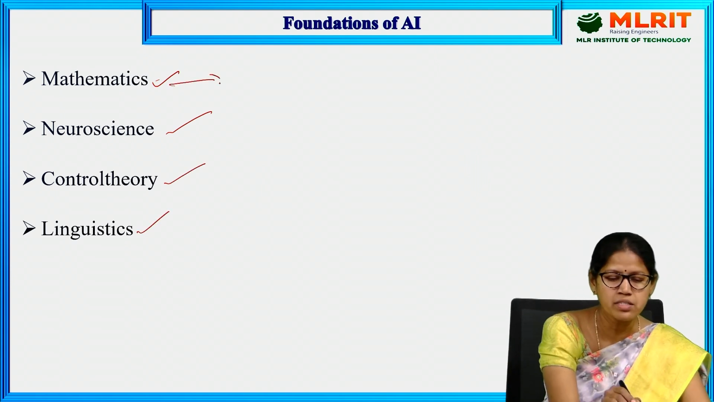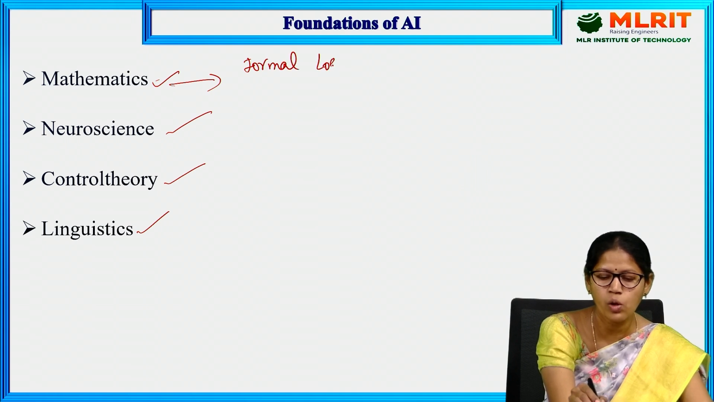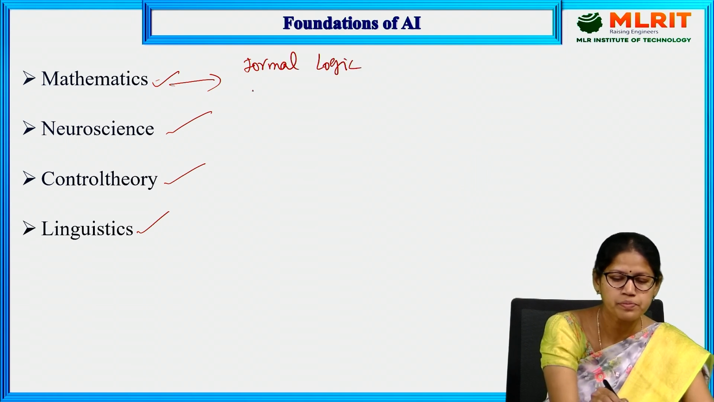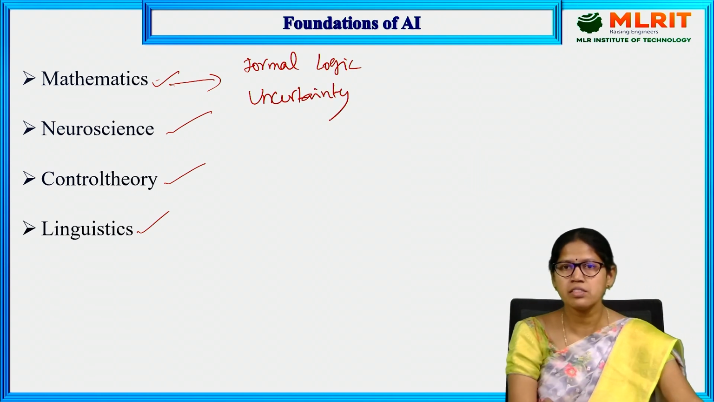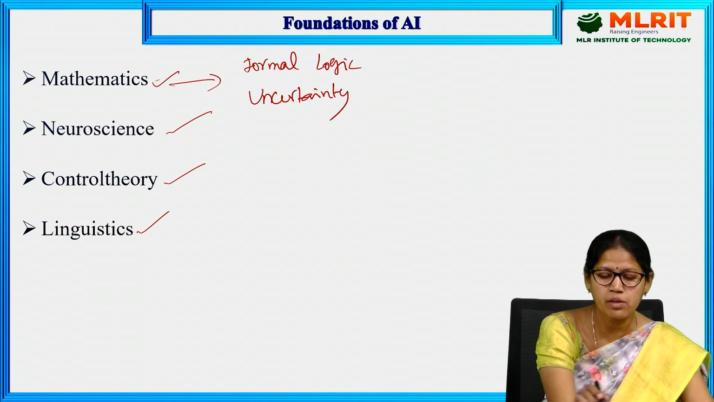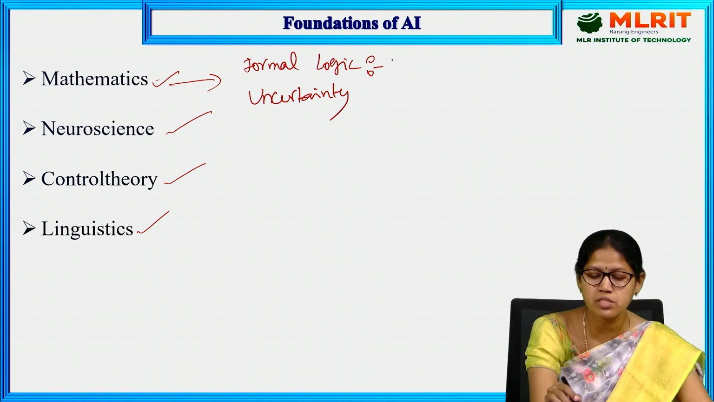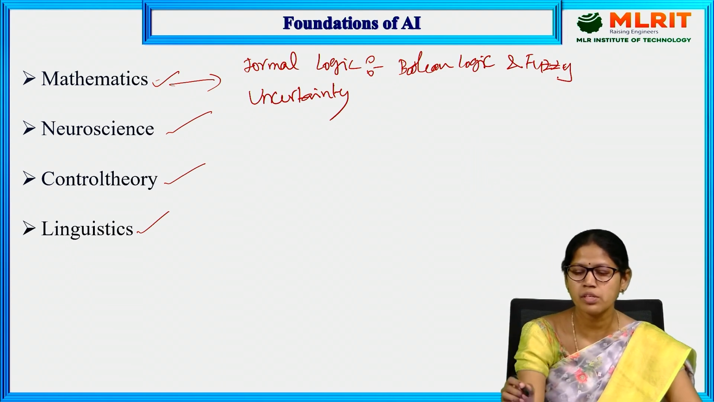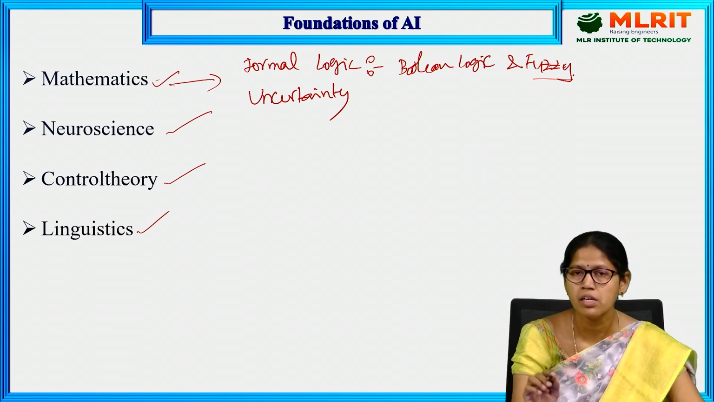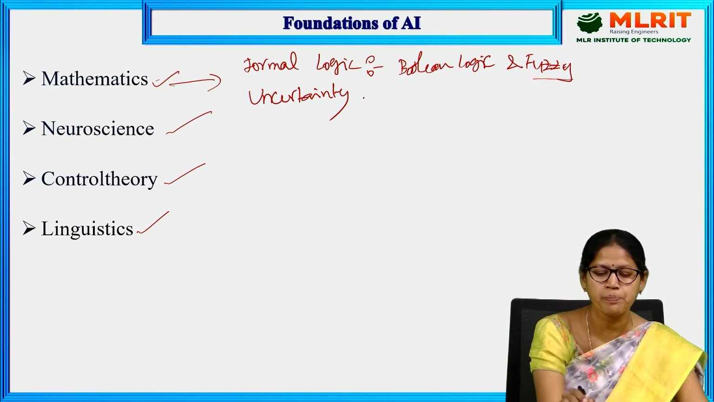In mathematics, there is formal logic and uncertainty. We'll discuss these two in the next videos. But what is formal logic? Here we'll use Boolean logic, that is true or false, and fuzzy logic. In Boolean logic, true or false, we know that, and fuzzy logic means partially true, partially false.